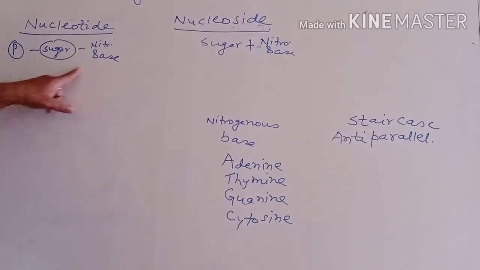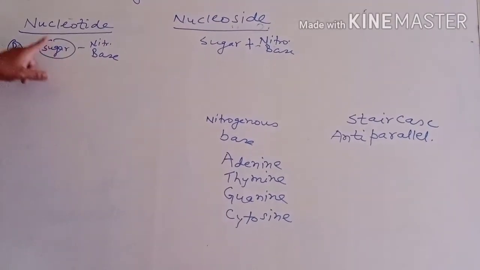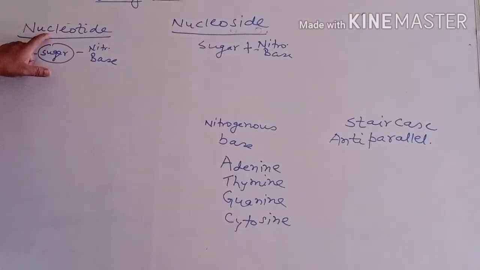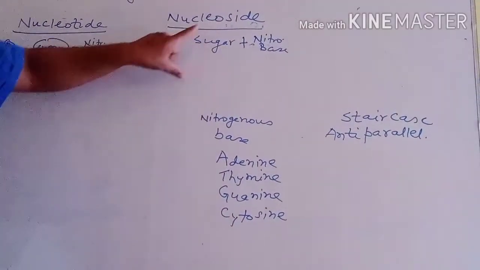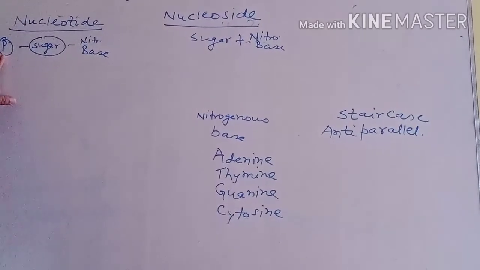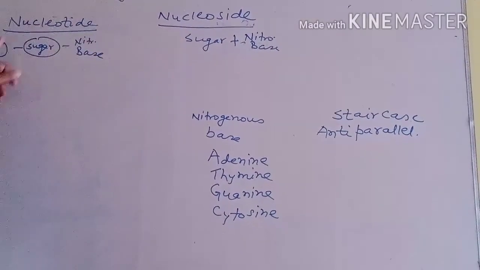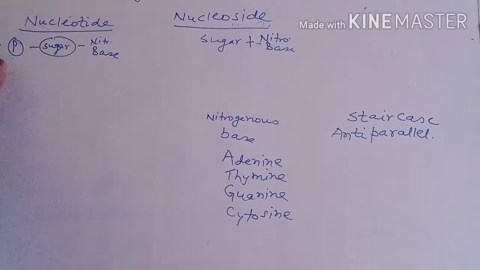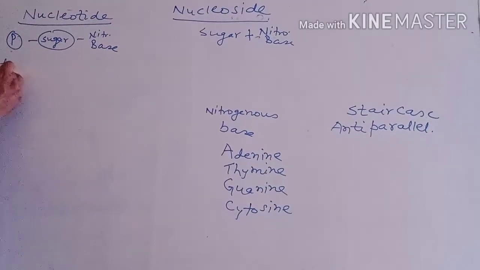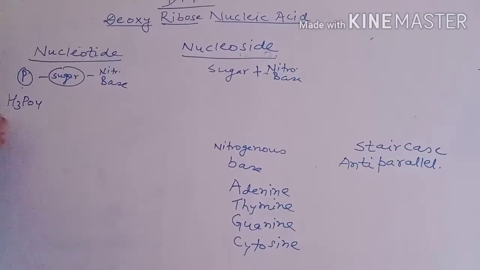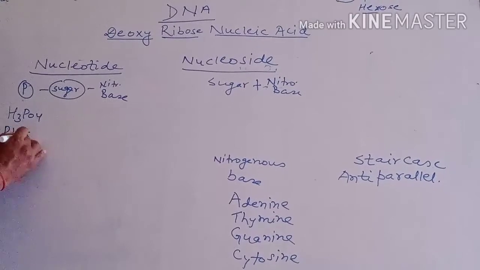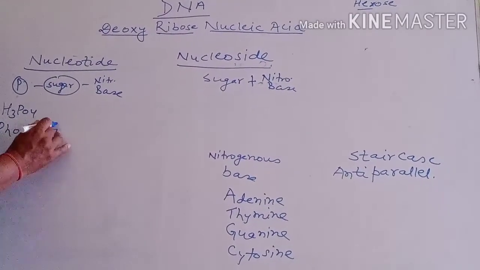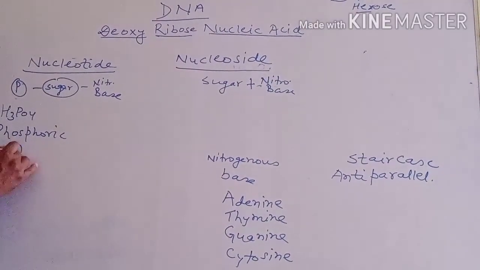If these three are joined together, they form nucleotide. But in the case of nucleoside, there is a lack of pentose sugar. There is a lack of phosphate group. This P is the phosphate group, which comes from H3PO4, that is phosphoric acid. This phosphoric acid gives a group that is known as phosphate group.